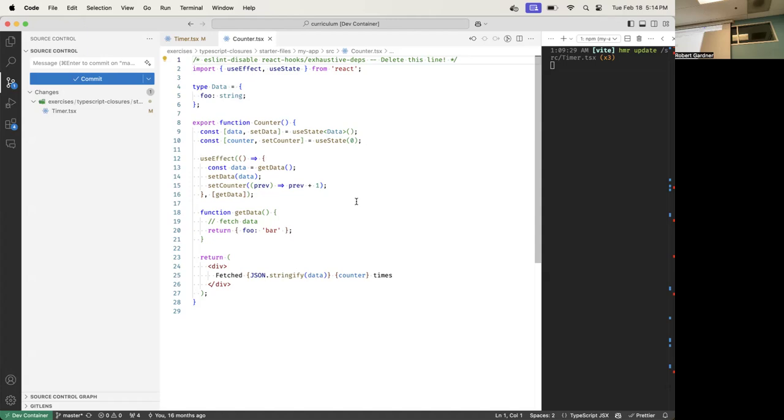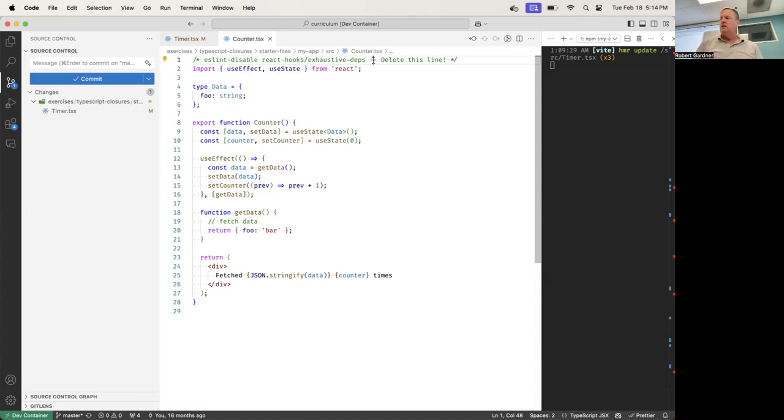So how do we fix that? I have to reference getData somehow because I need to call it. Every time I reference it, it's going to generate a new one. I'm stuck. What do I do? Okay, so let's take a look at what happens if I get rid of this.